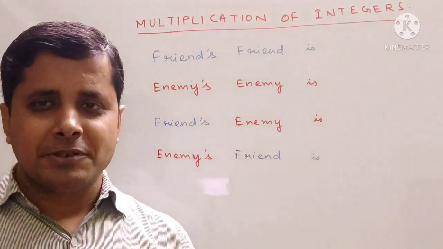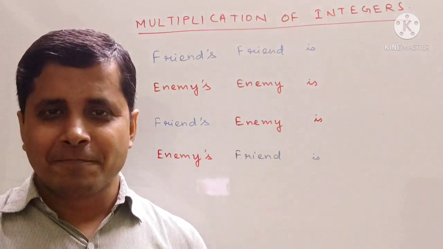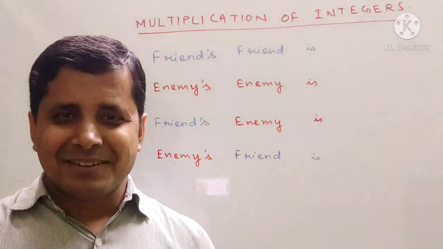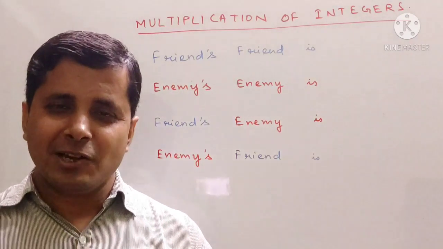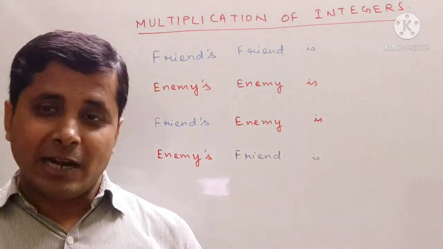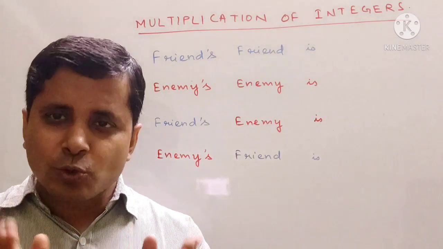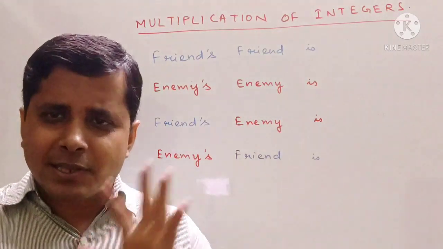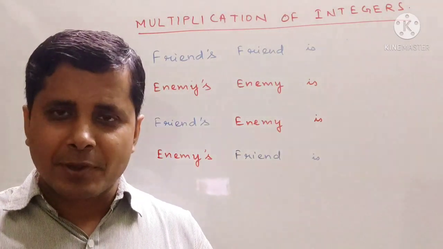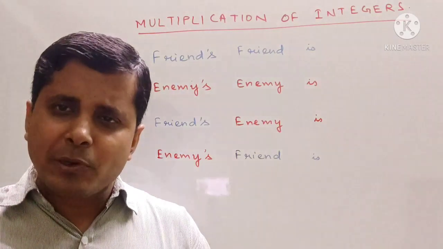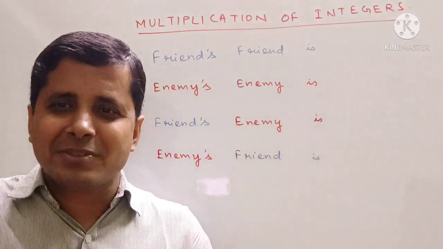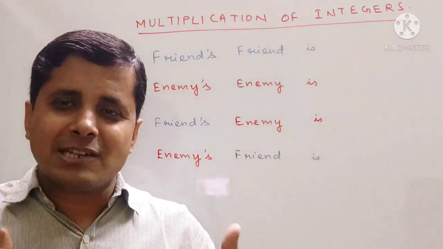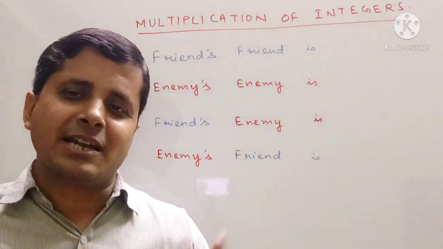But before starting multiplication of integers, we will play a game. In this game we will try to find out who is our enemy and who is our friend. Now in school also or in your surrounding, some people you might be liking, who are your friends, and some people you don't like. So you think that they are your enemies. Let us consider ourselves as a country.